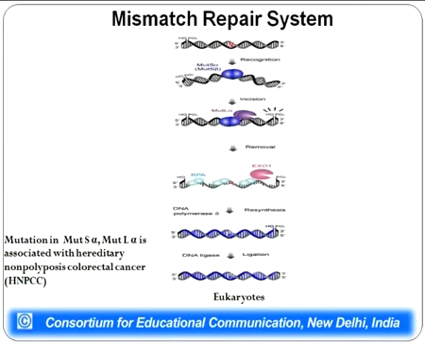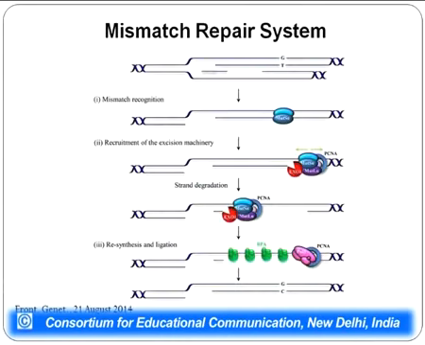It has been seen that whenever there is a mutation in these two genes, it leads to cancer. One very common cancer, hereditary non-polyposis colorectal cancer, is caused in human beings by mutation in the MUT-S alpha and MUT-L alpha genes. So these proteins are very much required for mismatch repair in human beings.